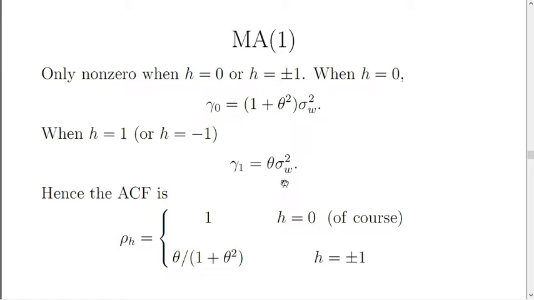And then we can use that to compute the autocorrelation function. It is 1 at lag 0, of course it always is. At lag 1, it is the parameter divided by 1 plus the parameter squared. At all other lags, the autocorrelation function is 0.